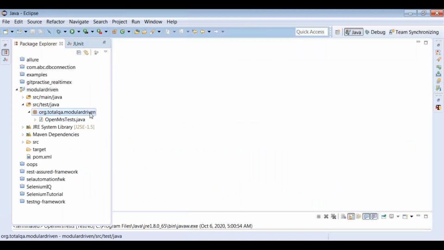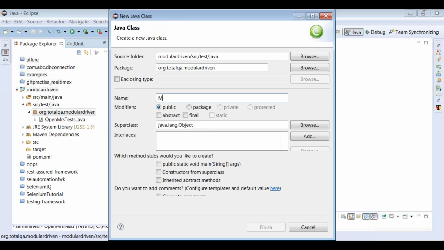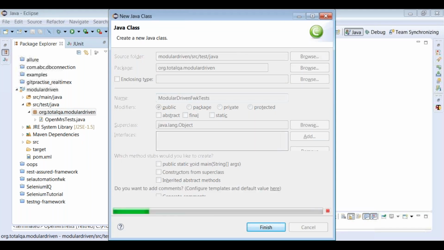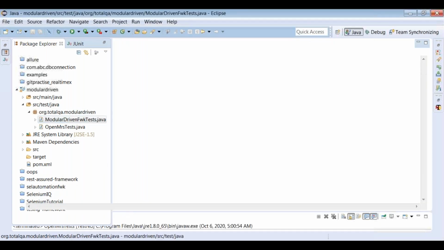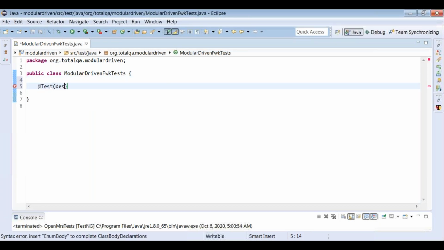So I will just create one class, new class. So I'll mention modular driven framework test here. Here we'll write 2 test cases at the rate test 1. This test is for scenario 1. So we can mention description equal to scenario 1 or verify the service type available in the table, available in the HTML table.